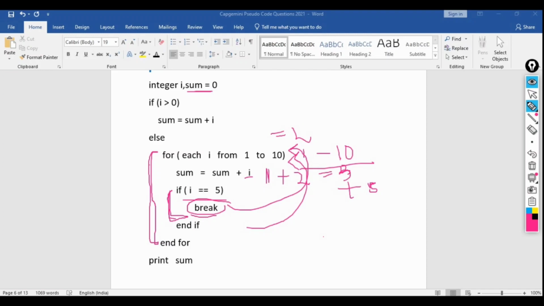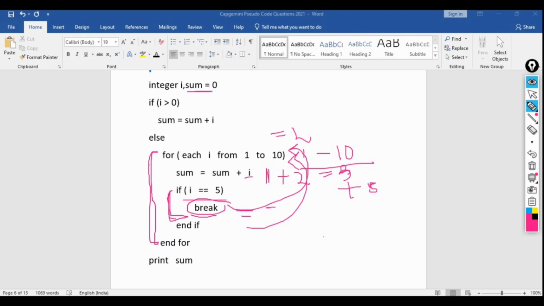If we had written continue instead of break, it would simply skip the current execution. But in case of break, it will do a permanent break of the current execution.